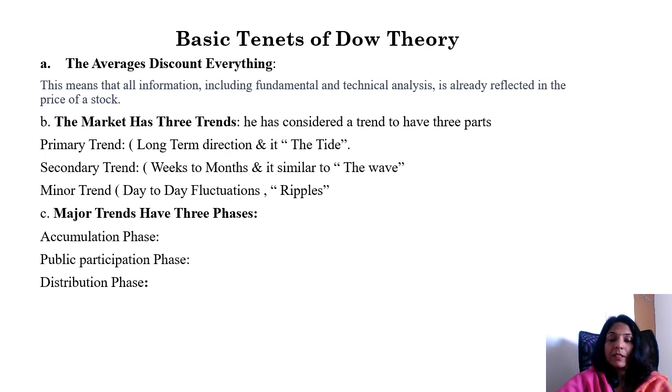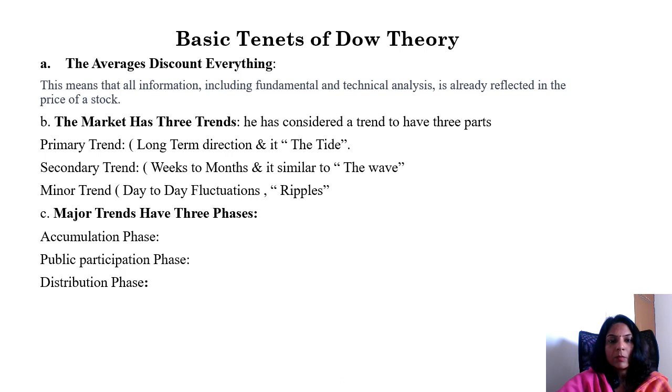The second trend is the secondary trend, which is shorter compared to the primary trend, and it can last from a few weeks to a month. Generally it runs from weeks to a month, and it is considered similar to a wave in the ocean. In the same way, the market reflects in waves. This trend is also referred to as a correction in the market.